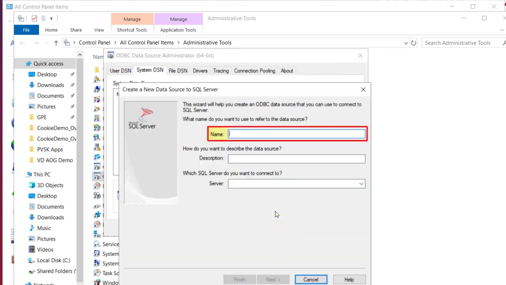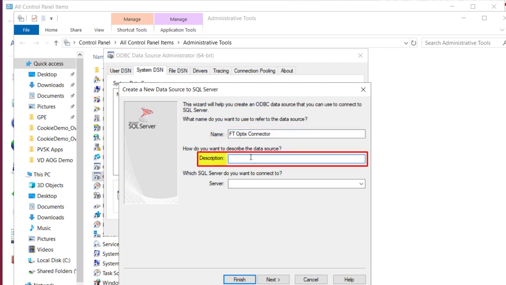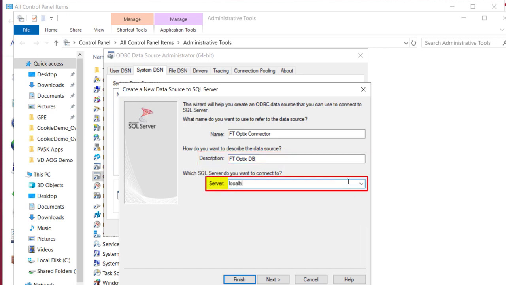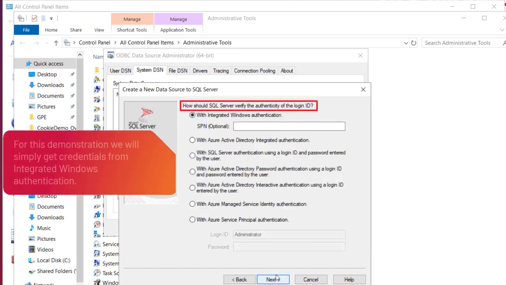Now we have to enter the name of the connector. For instance, we will choose FT Optix Connector. Add the description, and enter the server name or address. Keep the settings in mind to be used later. Click Next. Now enter the credentials for your database.